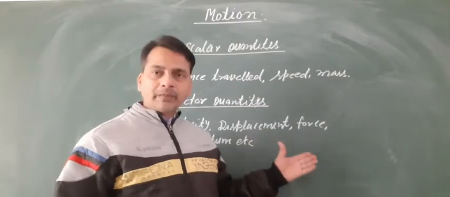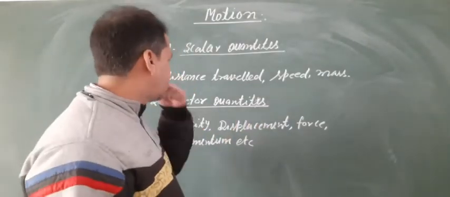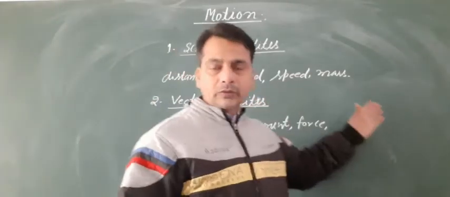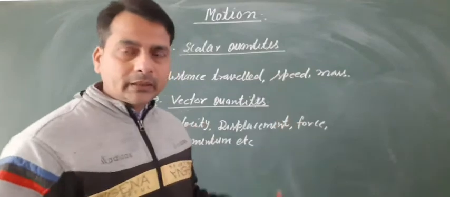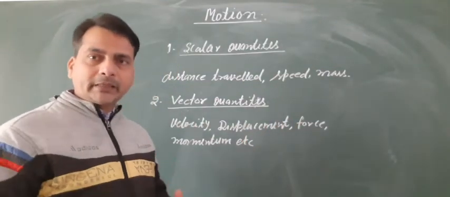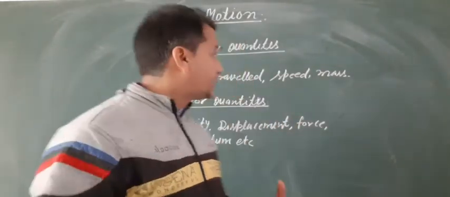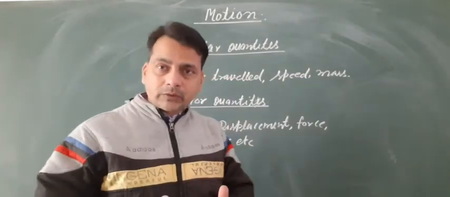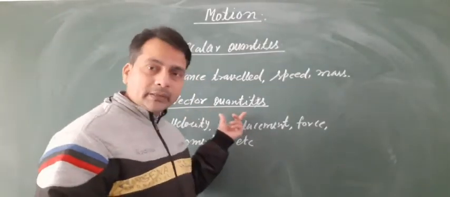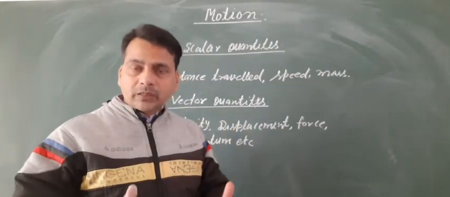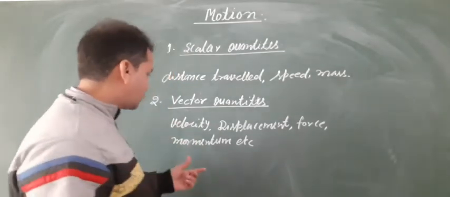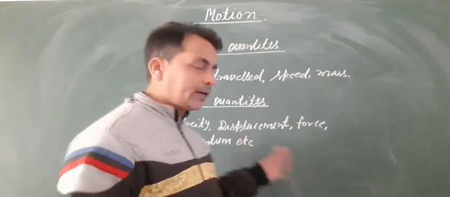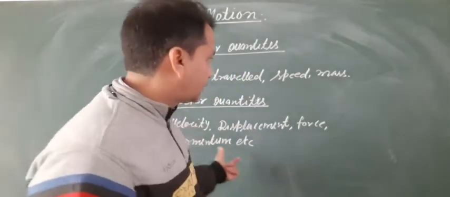Distance traveled, speed, mass, and so on are scalar quantities. So what is the difference between scalar and vector quantity? A scalar quantity has only magnitude, and a vector quantity has magnitude as well as direction. So velocity, displacement, force, momentum, and so on are vector quantities.